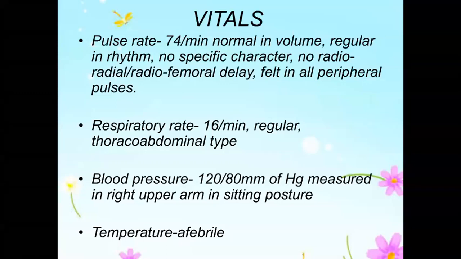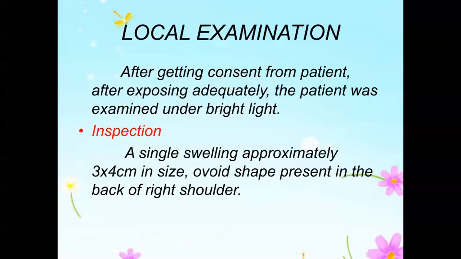After getting consent from the patient and exposing him adequately, the patient was examined under bright light. Inspection: a single swelling approximately 3 into 4 centimeter in size, ovoid shape, present on the back of the right shoulder.